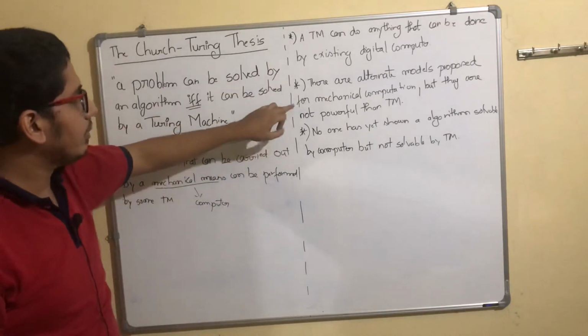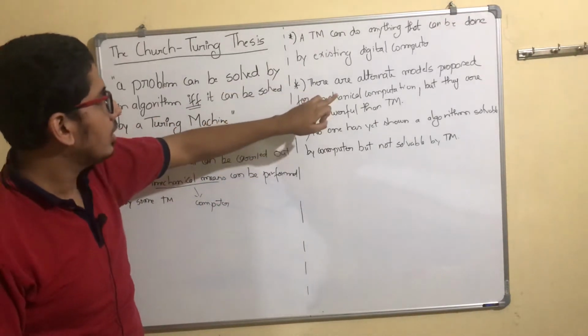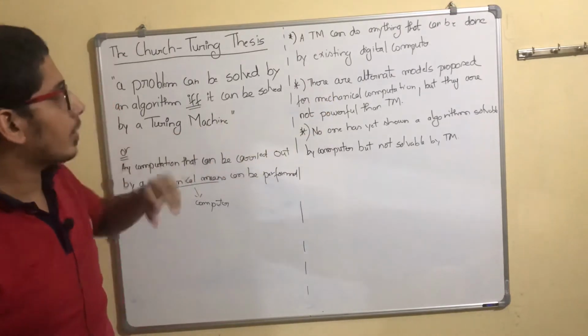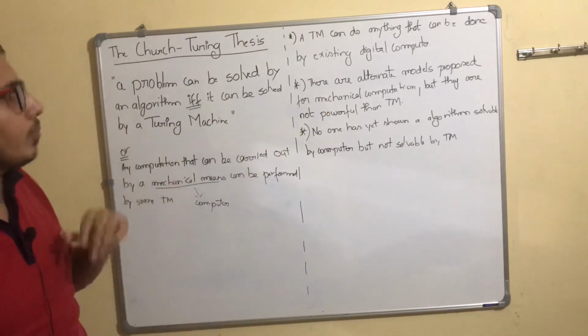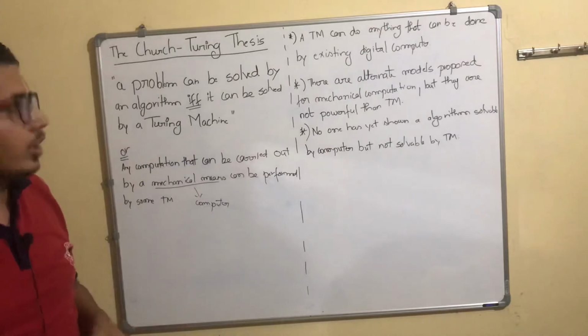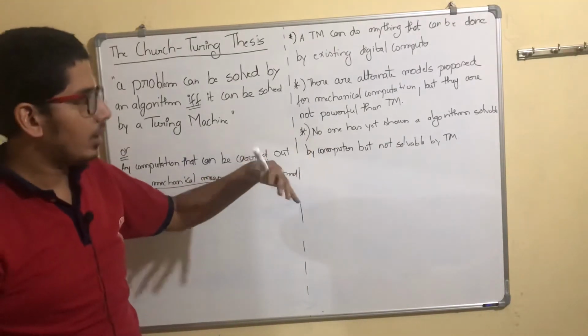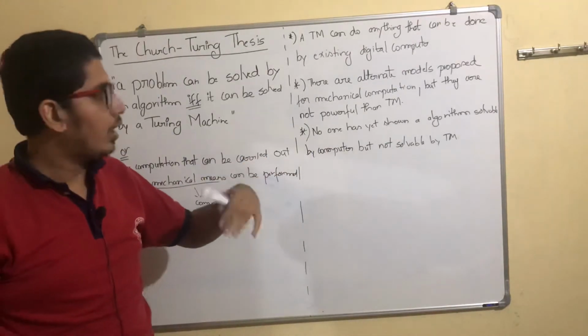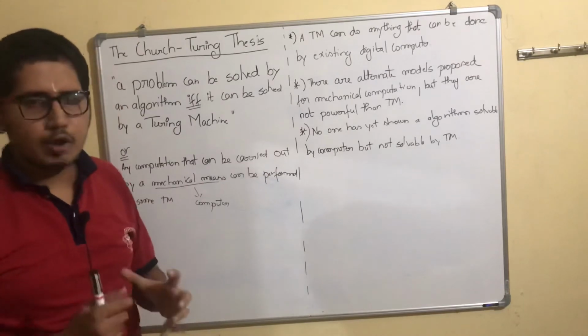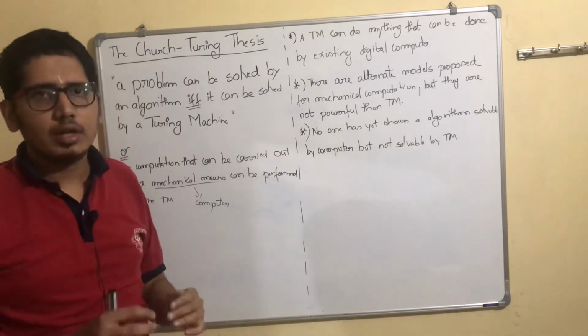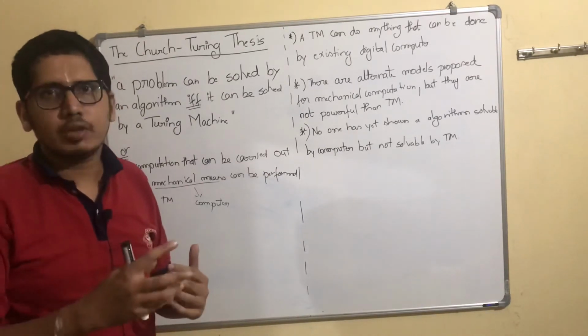Then there is one more argument. There are alternate models proposed for mechanical computation, but they are not more powerful than the Turing machine. There have been alternate methods for the problems that we can solve in a Turing machine, but they are not more powerful.